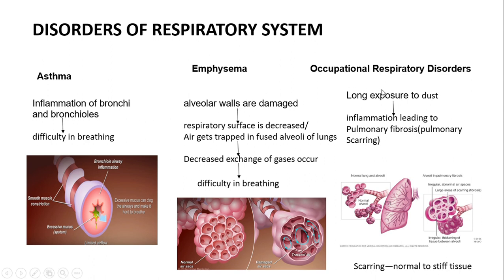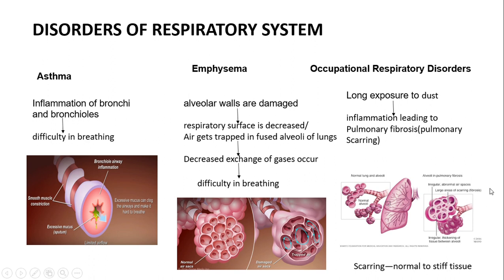Third is occupational respiratory disorders. In occupational respiratory disorders, due to long-term exposure to dust where people are working, the alveolar tissue gets inflamed, and there is scarring or fibrosis.